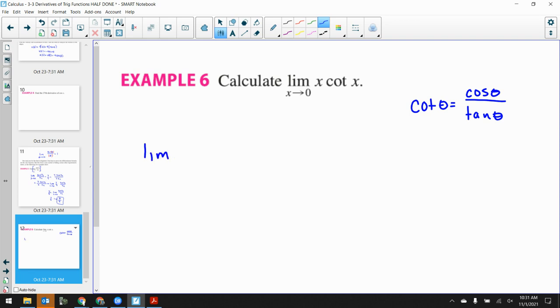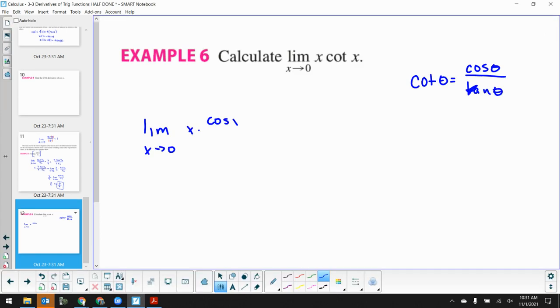That's now the limit as x goes to 0 of x times cosine x. Oh, not tangent, excuse me. I wrote that wrong. Oh my gosh. Let's do that. There we go. Sine. Cosine x over sine x. There we go. That's much better.